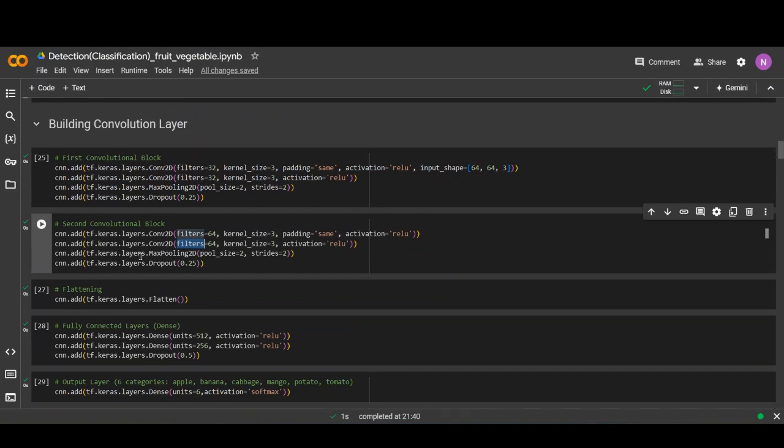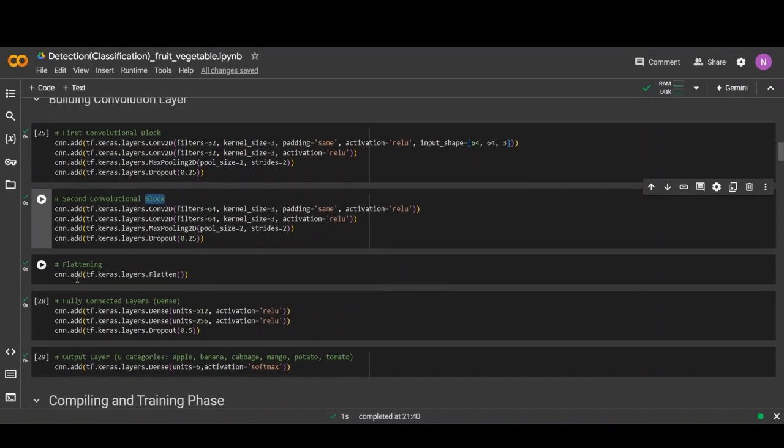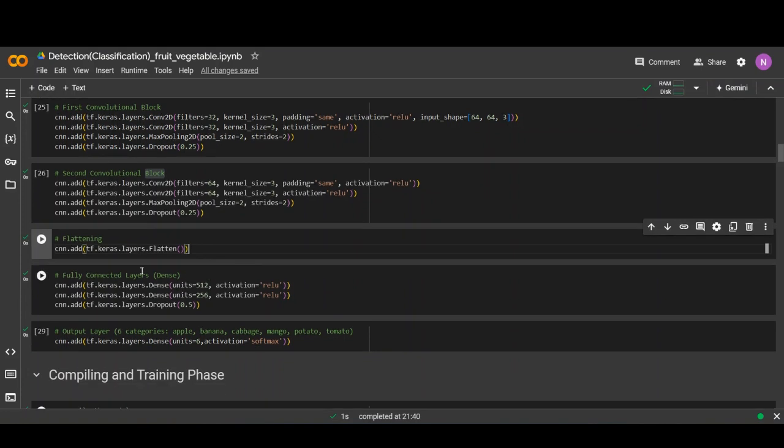This convolution block is for giving accurate and proper answers in the detection. This is flattening. That means in this step, we have added flatten.